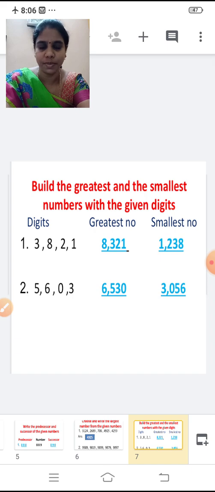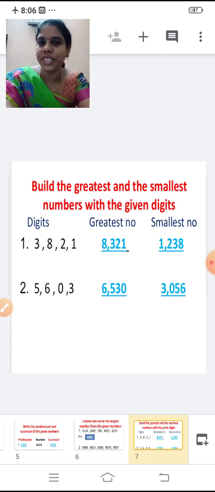Then tell me the smallest number that can be formed. Yes, you have to arrange the digits in the ascending order. Smallest to the biggest. But 0 is the smallest, right? But you should not place 0 in the front. 0 has no value. So first 3, 0, 5, 6. 3,056 is the smallest number that can be formed using these digits.